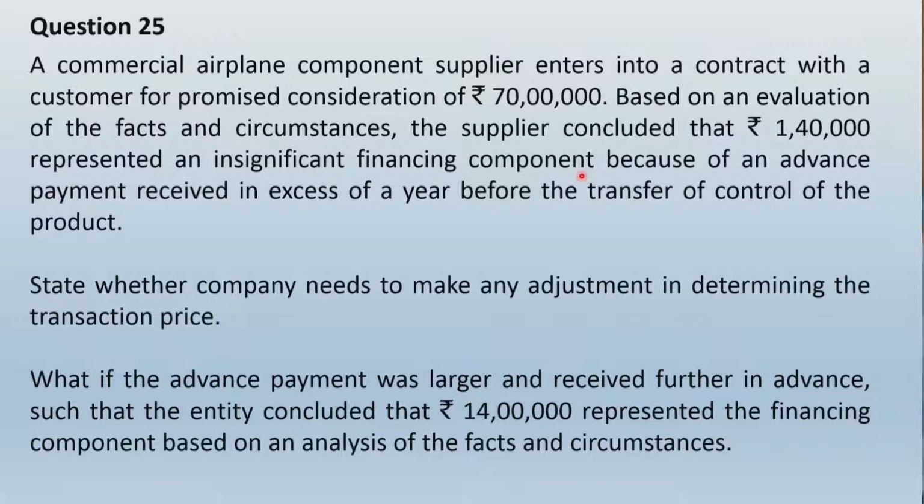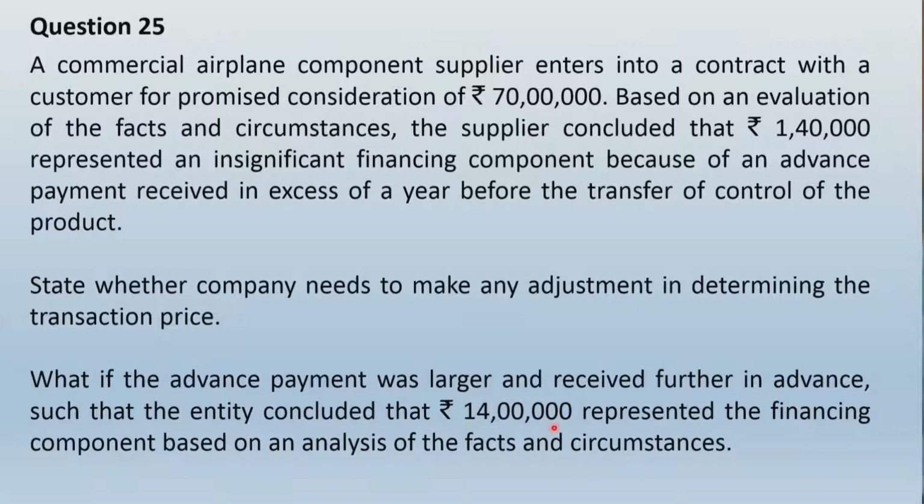In other words, the entire amount of transaction price will remain 70 lakhs. It will not be adjusted for a separate amount of financing component, that is 1,40,000. In simple words, entire 70 lakhs will be the transaction price. Financing component shall not be removed just because of its insignificance. However, when you deal with the later part of the question, can you notice one thing?